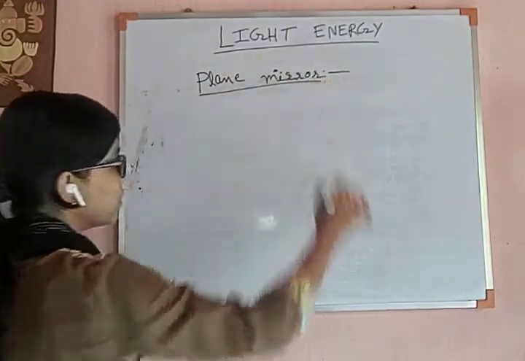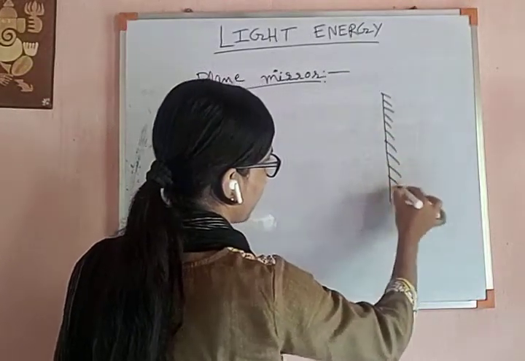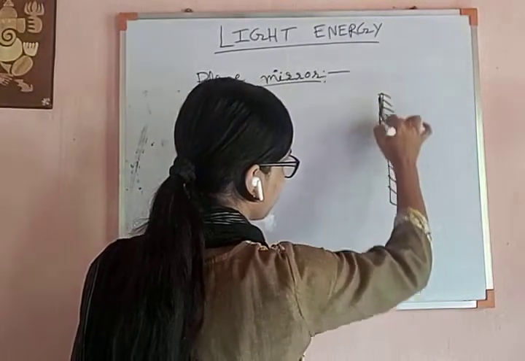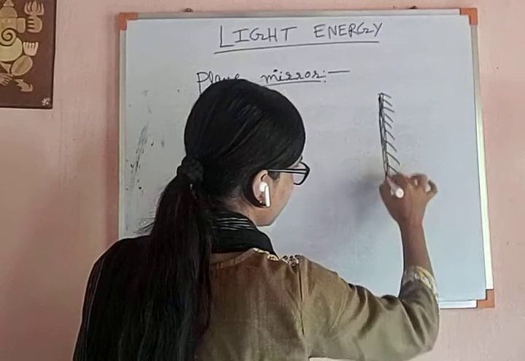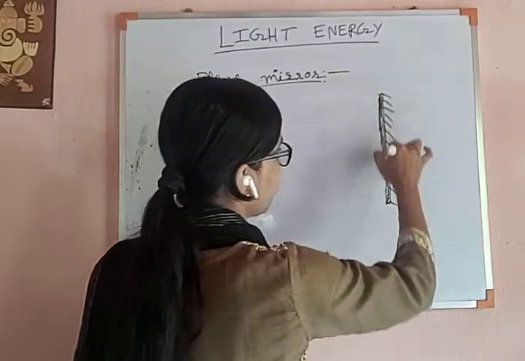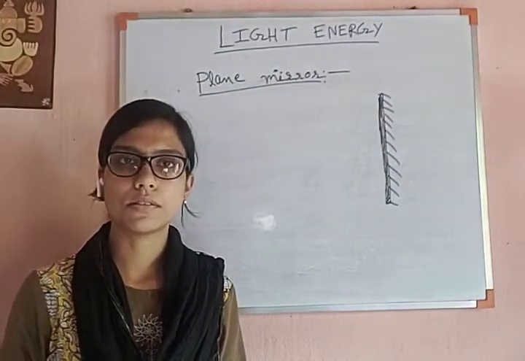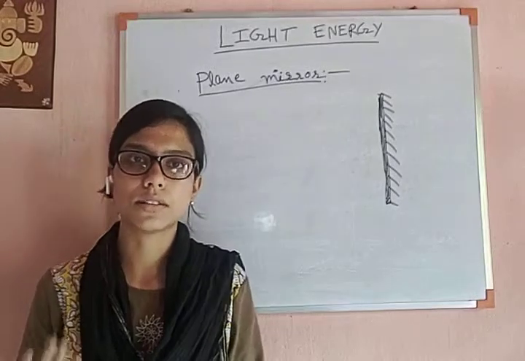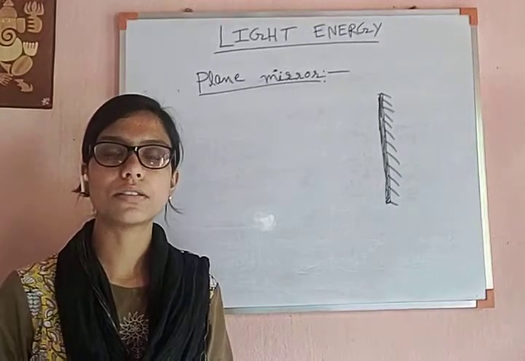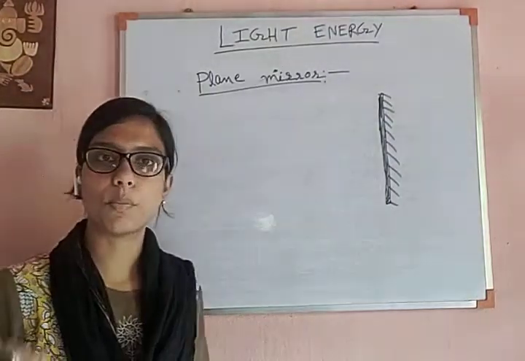In case of a plane mirror, we draw a plane mirror something like this. If we draw a plane mirror like this, it has two surfaces. One is the polished surface, the shiny surface that we see, and the other is the back side. If you see the back side of any mirror, you can see it is very opaque. So one is the polished surface and the other is the opaque surface.